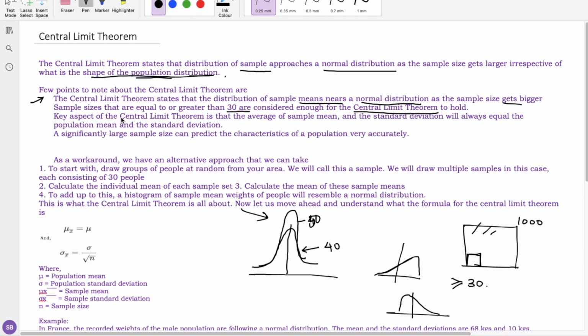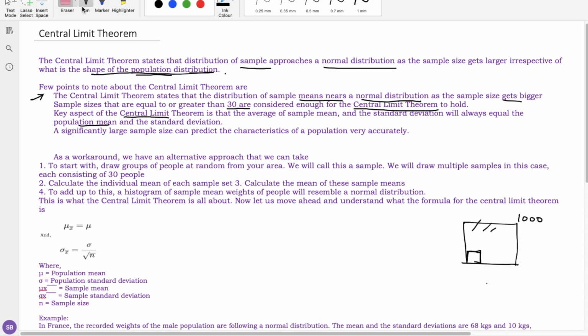Next, the key aspect of the central limit theorem is that the average of the sample means and the standard deviation will always equal those of the population. For example, say there are only five samples: sample 1, sample 2, sample 3, sample 4 and sample 5.